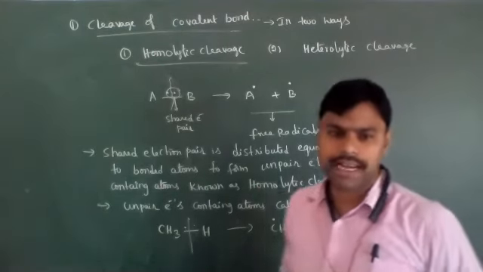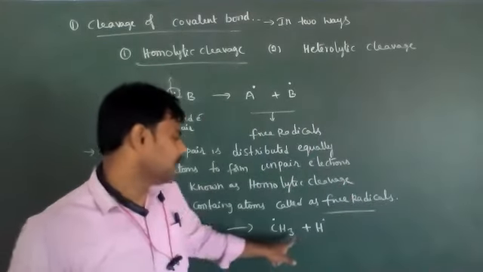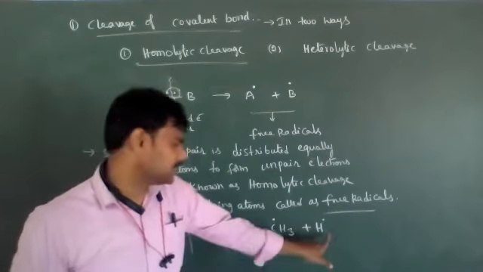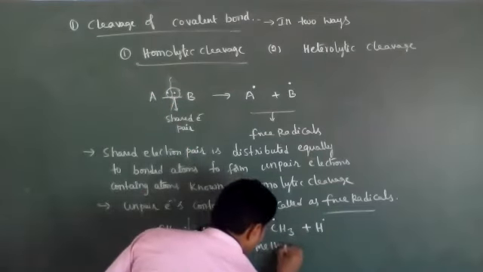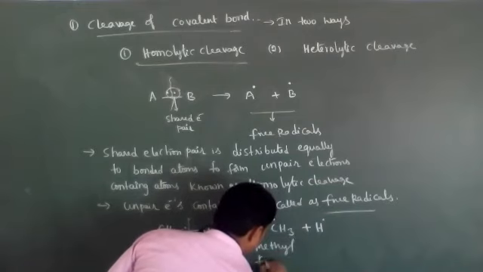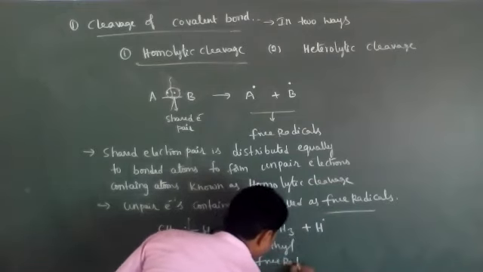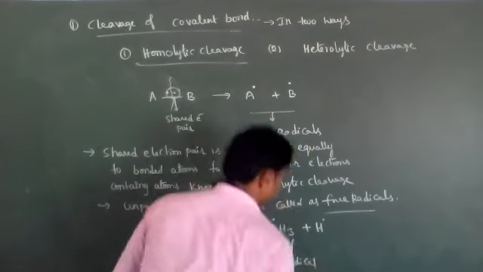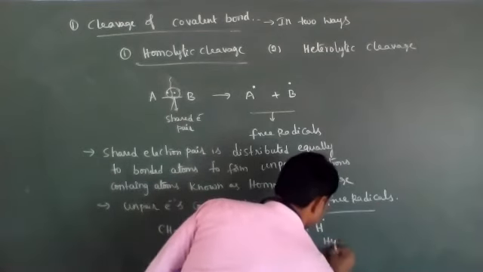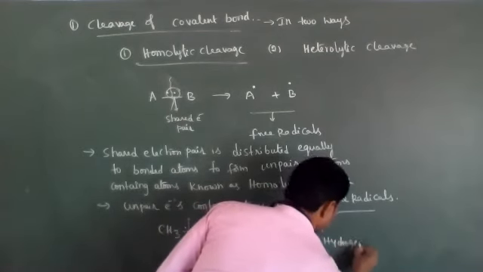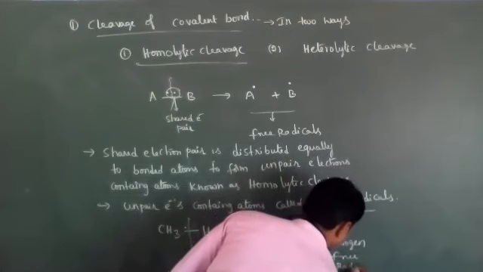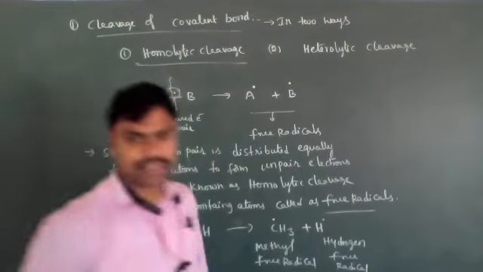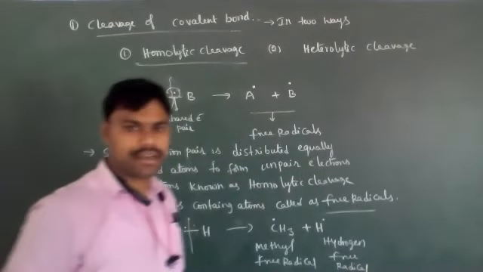It has one unpaired electron present at the carbon atom, hence it is called a methyl free radical. This is a hydrogen free radical. Understood?